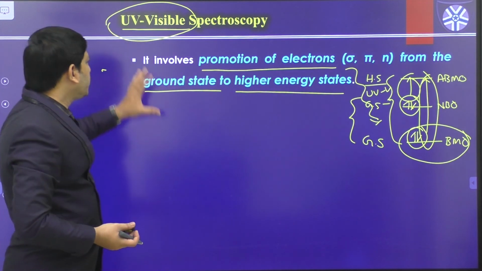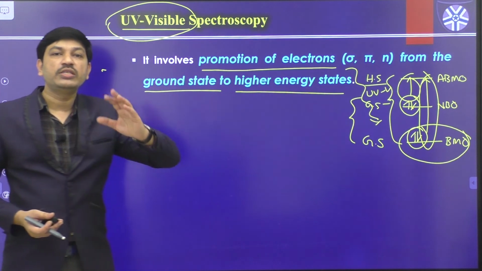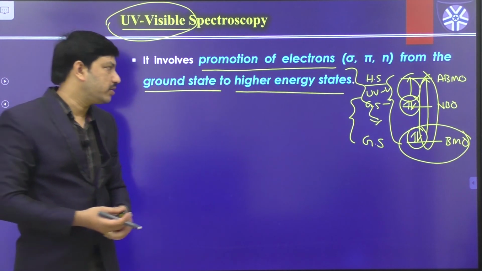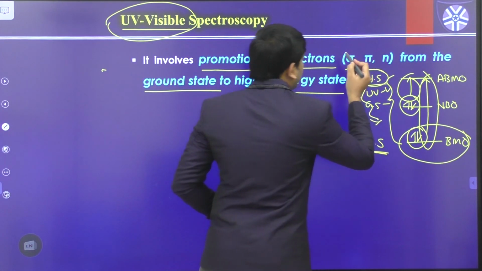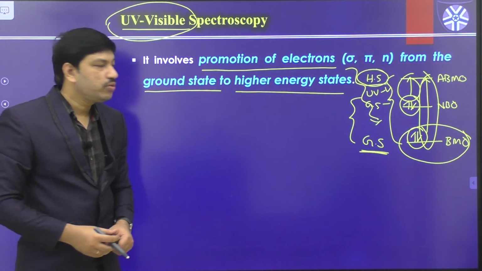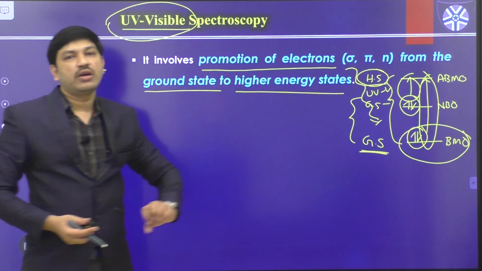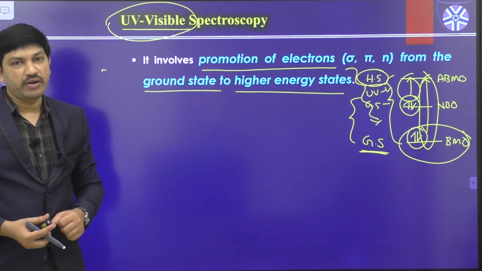So that is the reason. Once we send UV or visible radiation toward the unknown molecule, there is an excitation of electrons, a transfer of electrons from the ground state to the higher energy state. This is the main reason for the different types of absorption peaks in the corresponding absorption spectrum.